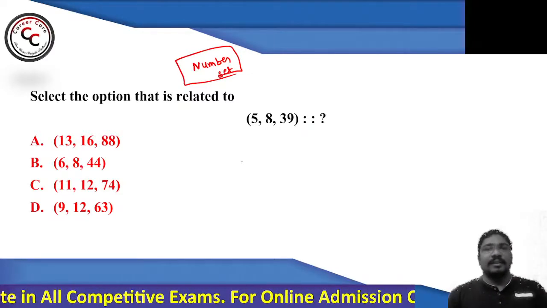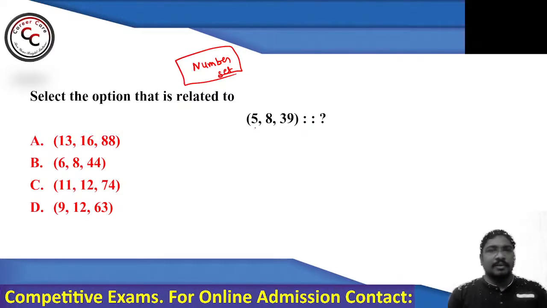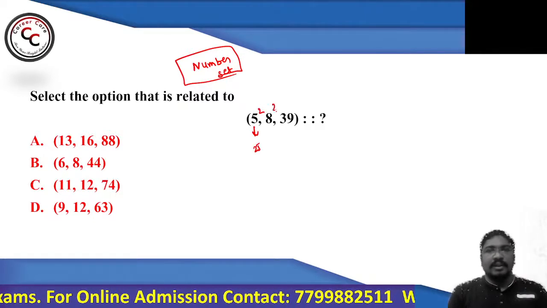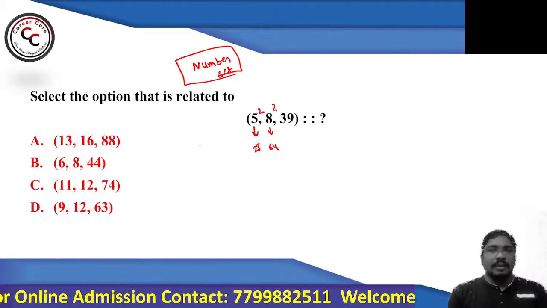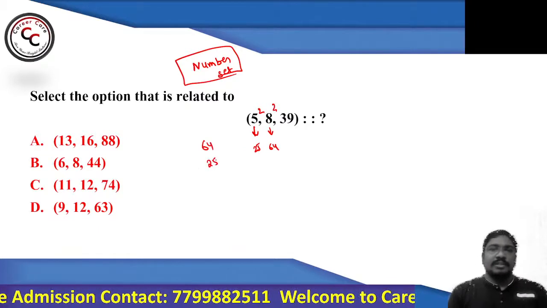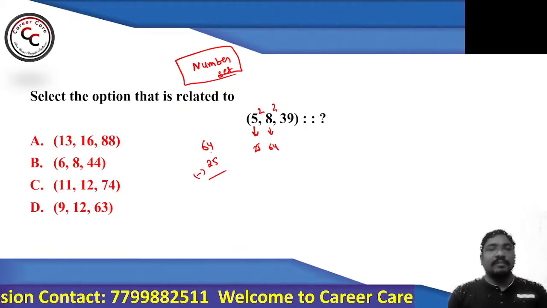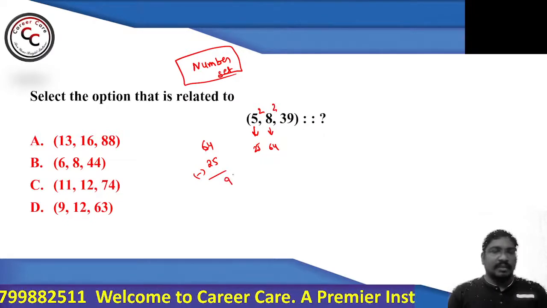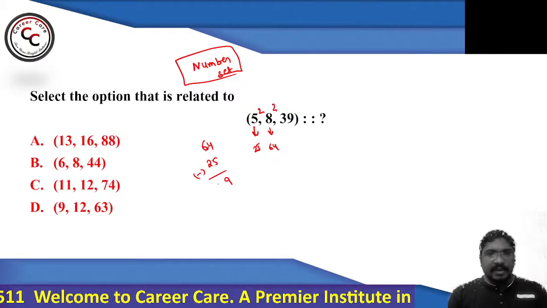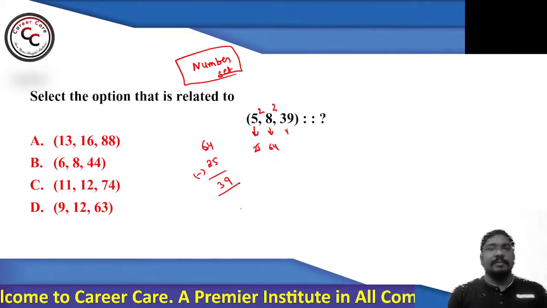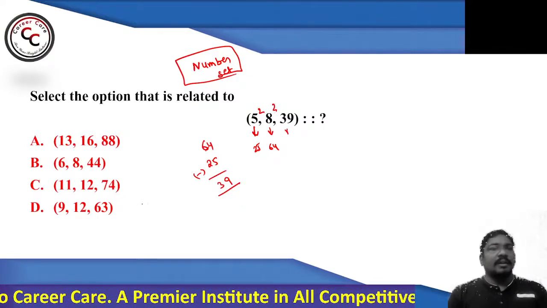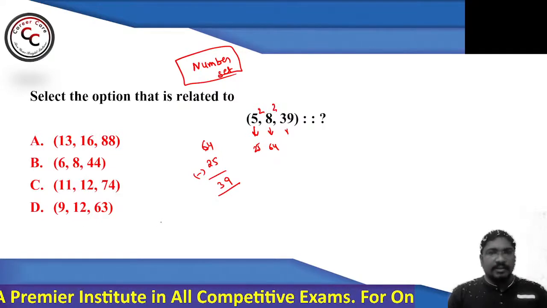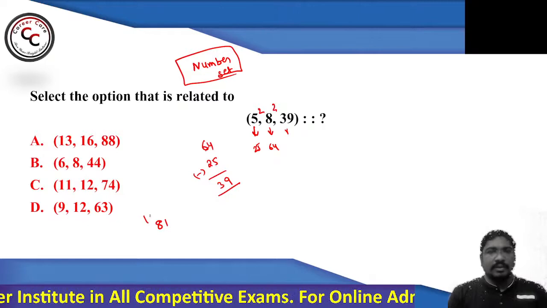Let's see the logic. 5 square is 25, 8 square is 64. If you take the difference, 64 minus 25 is 39. Simple. Going directly to option D, 9 square is 81, 12 square is 144.